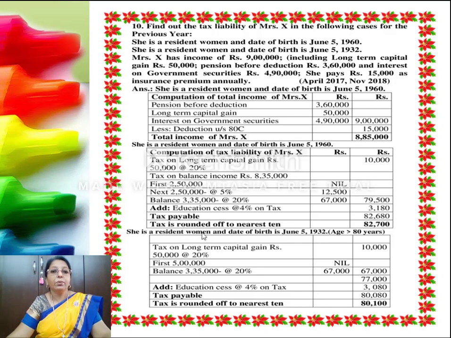And then when she is a super senior citizen, it is again the long-term capital gain at 20%, and then the first 5 lakh is nil, the balance 3,35,000 at 20%, with the cess of 4%, so it arrives at 80,080, rounded off to 80,100.